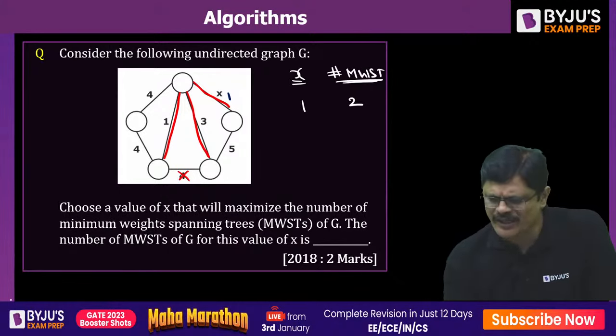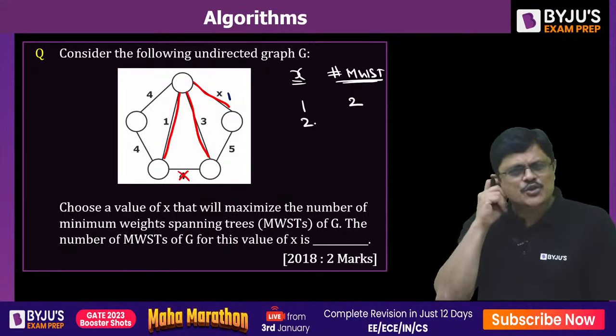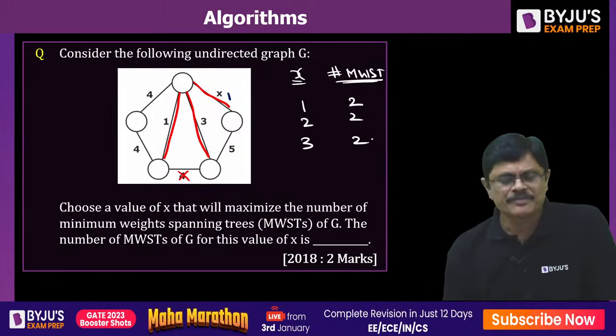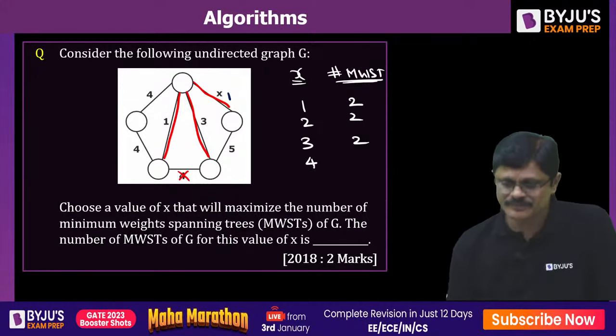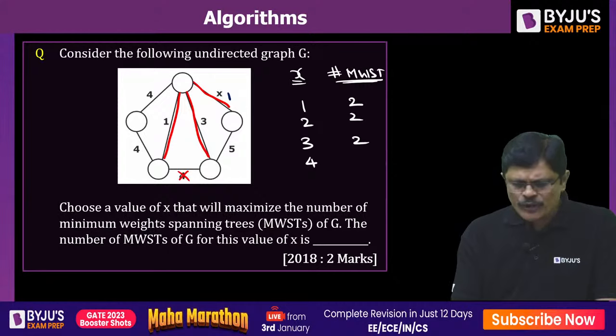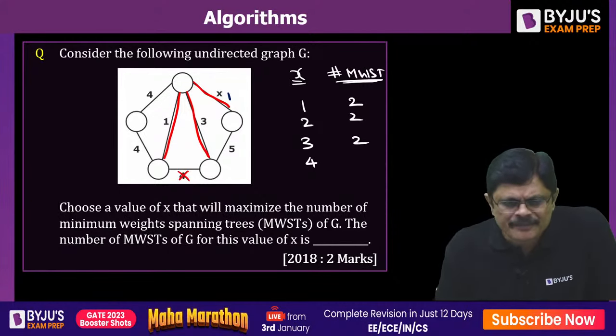So for x is 1, suppose you take x is 2 also, same story. If you take x is 3 also, same story. If you take x is 4 also, this 4 and this 4, in that case definitely this 4 can be selected.